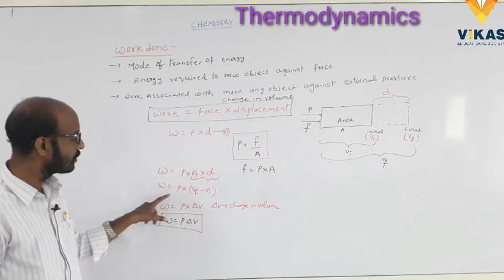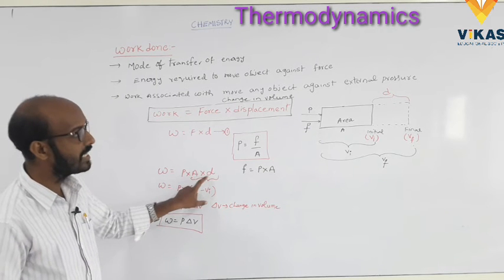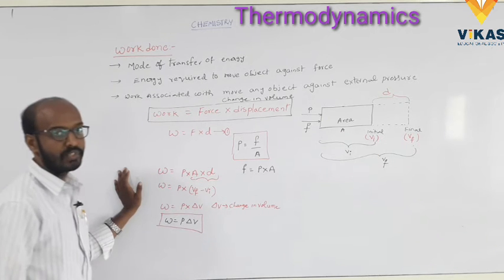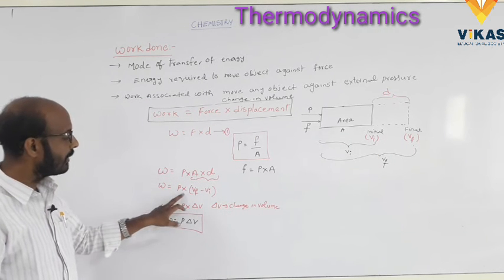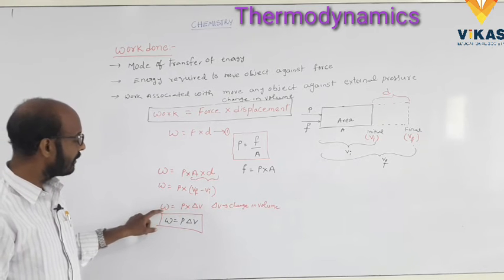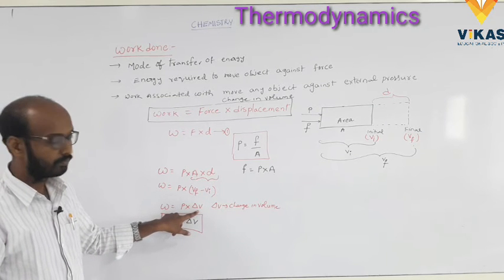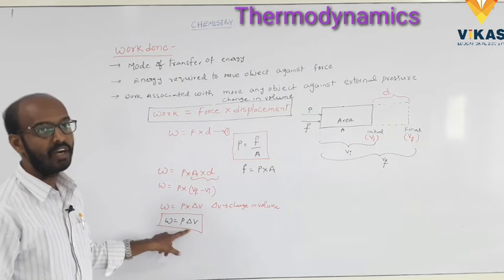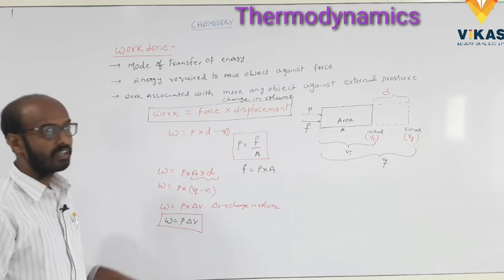Finally we get W is equal to P into A into D, where A into D is area and displacement, which gives the change in the volume. So W is equal to P into Vf minus Vi, so W is equal to P into delta V. Delta V is the change in the volume. Finally we get W is equal to P delta V. Okay, this is the work done formula.